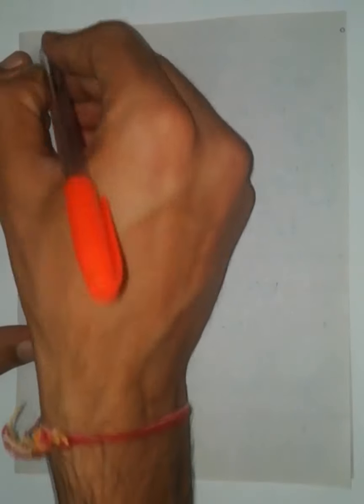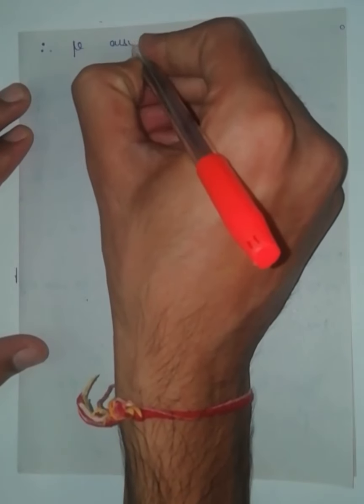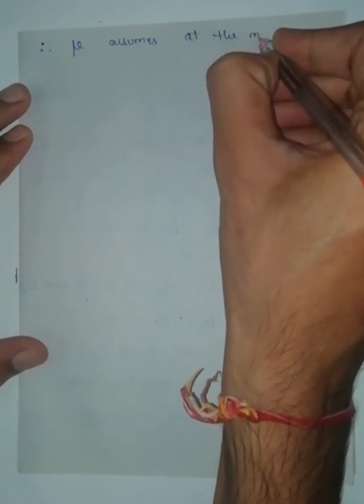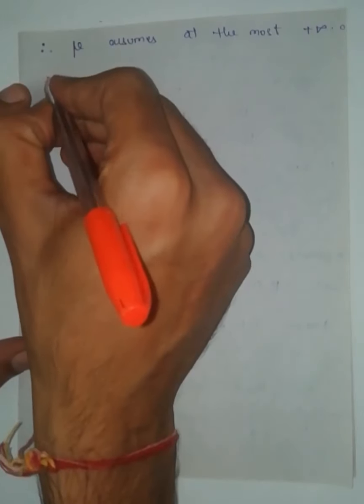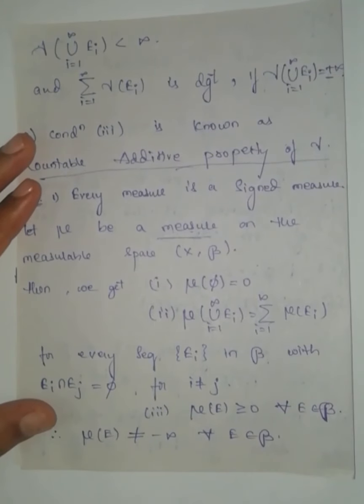Therefore mu assumes at the most plus infinity. Therefore what we got, all the three conditions of signed measure have been proved.